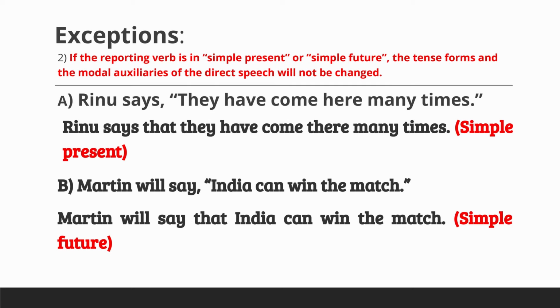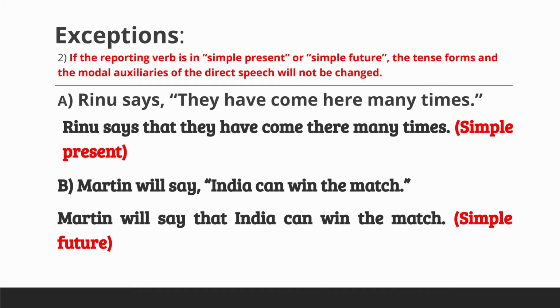Now let's see the second exception. If the reporting verb is in simple present or simple future, the tense forms and the modal auxiliaries of the direct speech will not be changed, as shown below. Let's see the example. Renu says, "They have come here many times." Renu says that they have come there many times. Here, the reporting verb says is in simple present form. So the tense form of the direct speech remains as present perfect tense, that is have plus come, when changed into reported speech. But as per rule, the word here changes to there.